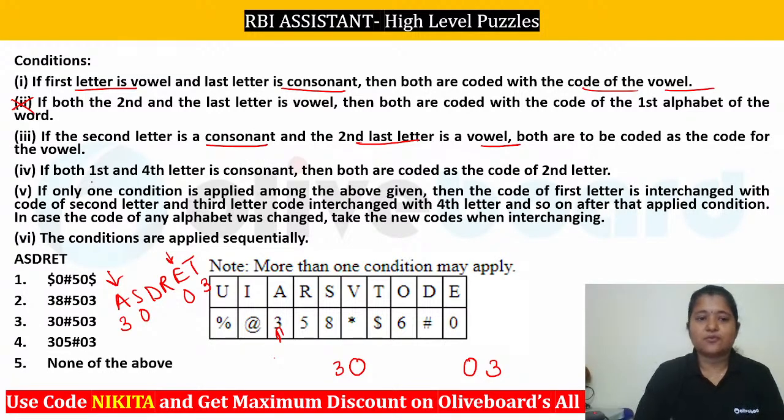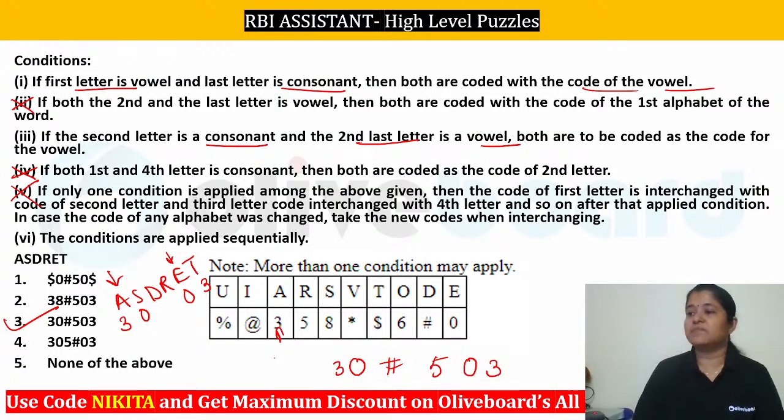So let's check the fourth one. If the first and fourth letter is a consonant, do we have? No, that's not happening, so this is not applicable. If only one condition is applied among the given, then the code of the first letter is interchanged. You can see that we have already applied two of the conditions. That means fifth will not be applied here. The conditions are applied sequentially, so absolutely. Now D or R ka hame nikalna hai, so you can find it from the table. D is what? D is your hash and R is what? R is your 5. So we will have a 30 hash 503, that's given in option number 3.